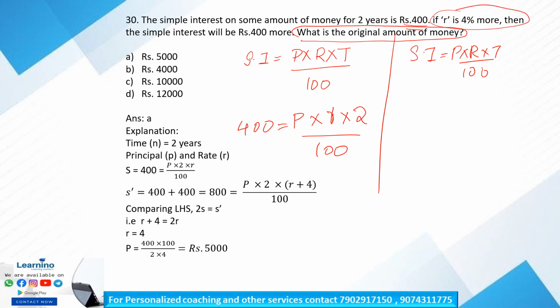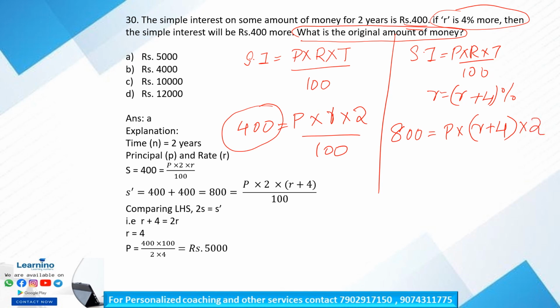If R is 4% more, that is R is equal to R plus 4%, then the simple interest will be 400 more. So initially it is 400, now it is 800. 400 plus 400 is equal to 800 is equal to P into R increased by 4%, so R plus 4, the time period is 2 itself, so 2 into 100. Is it clear? From these two equations, we have to find the principal amount P. For that we have to equate R and R plus 4. If we equate in terms of R, we will get the value of P.